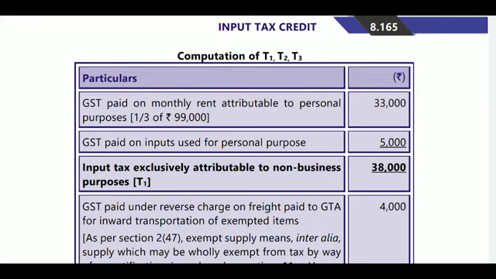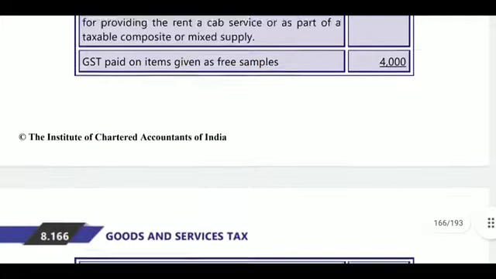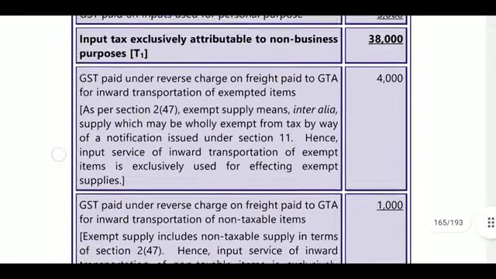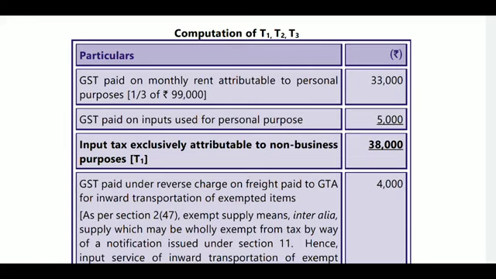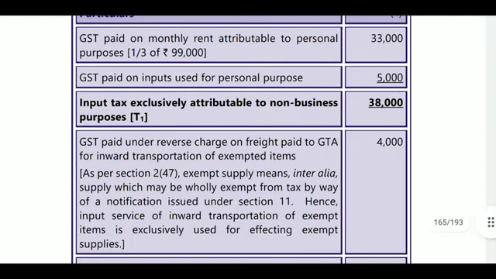One is GTA services, and one is for monthly rent. So out of that we will calculate. What is the monthly rent? Monthly rent attributable to personal purpose, that is 99,000 divided by 3, 33,000 will be non-business purpose. Next, GST paid on inputs used for personal purposes 5,000, that is 38,000 exclusively for non-business purposes.